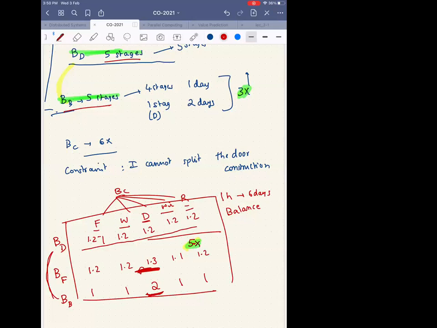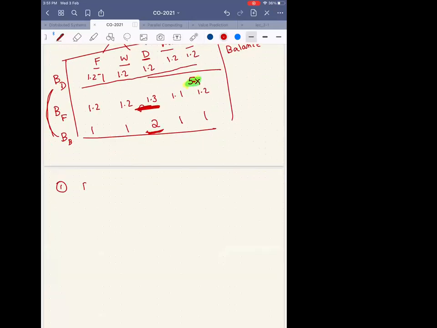So what are our learnings? Our learnings are that if I do pipelining, I can achieve speed up, but the speed up is limited by the number of stages. How many stages I have, right? So if I have k stages, I have a speed up of k. If I have k plus 1 stages, I have a speed up of k plus 1. If I have k plus 100 stages, I have a speed up of k plus 100. So how many ever stages there are, I will get the same speed up equivalent to that. So if I have 10 stages in the pipeline, my speed up will be 10x. If I have 20 stages in the pipeline, my speed up will be 20.